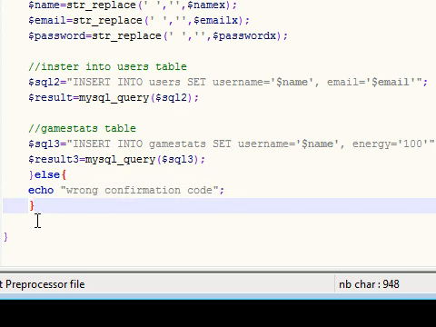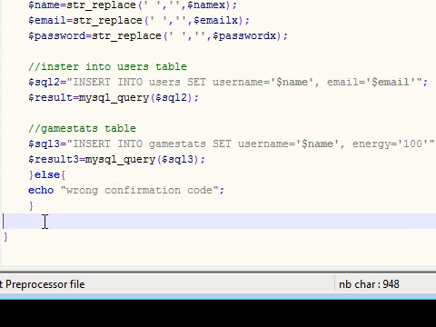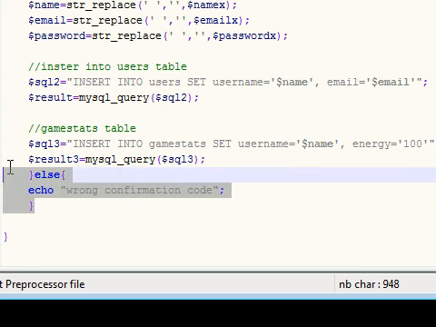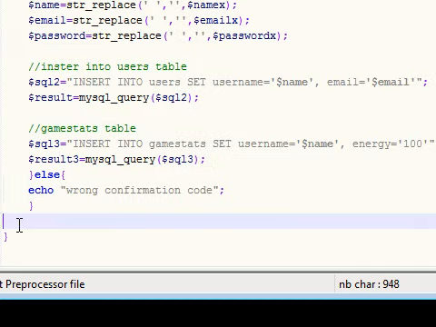Now outside your else statement, we want you to do something that says, alright, if you did all of this and you didn't have wrong confirmation code, and if result number 2, let's see, where was result number 2? Right here.